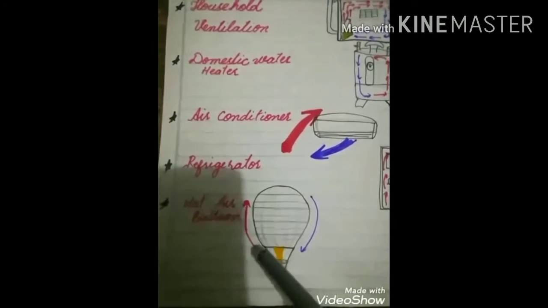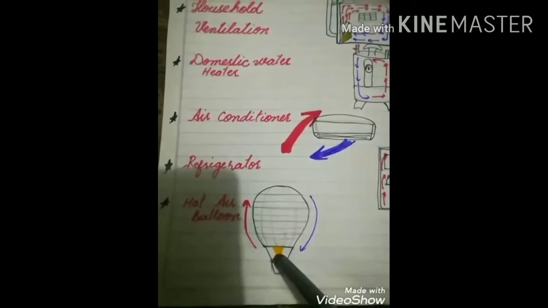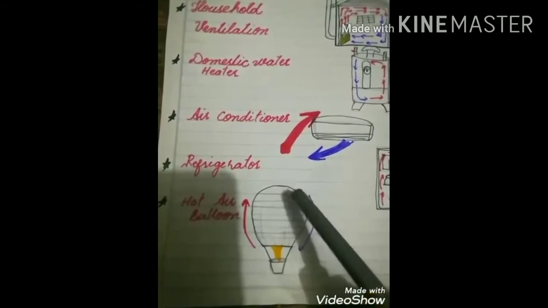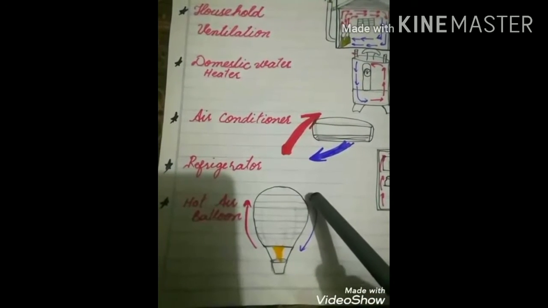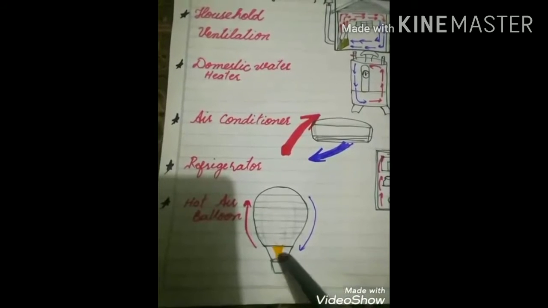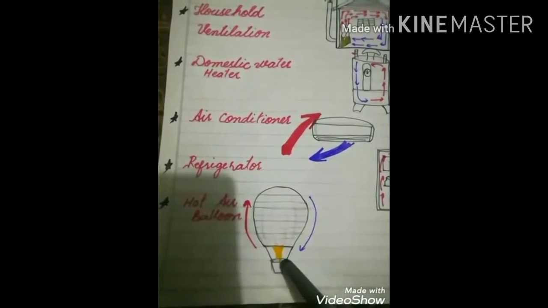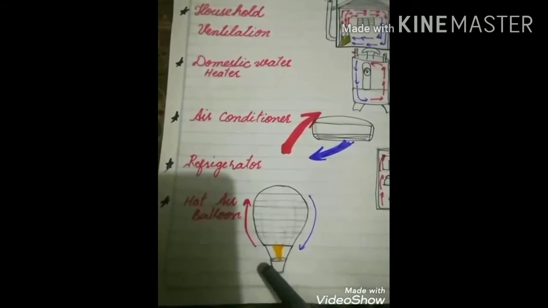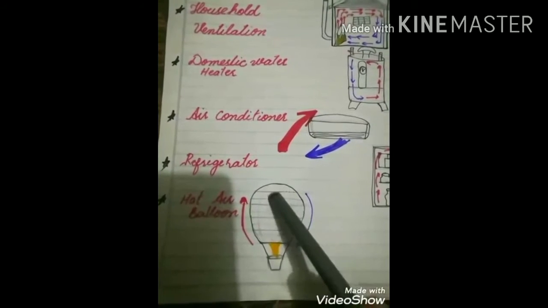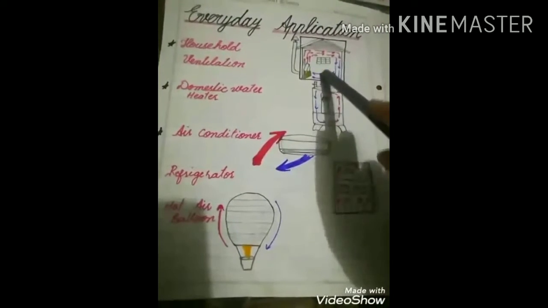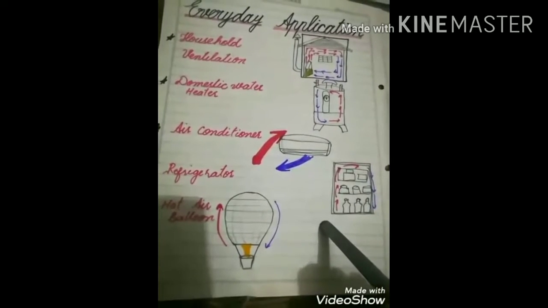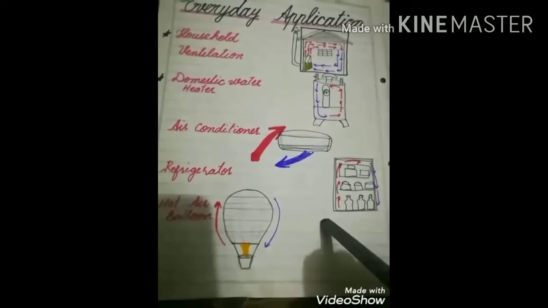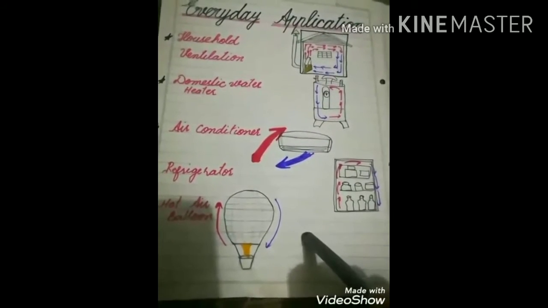Here you can observe that the air molecules near the fire get heated and move in the upward direction, and the cooler molecules of the air in the surrounding come to fill the space near the fire. This upward and downward movement of the molecules allows the hot air balloon to move upward. So these are the general examples in which you can observe the process of convection current that helps to keep the environment and materials cool in summer or in daily life.